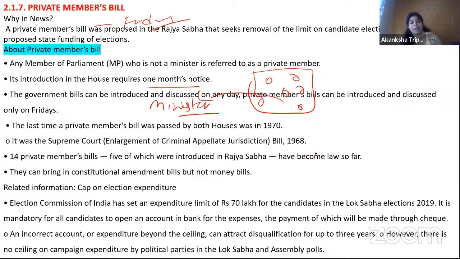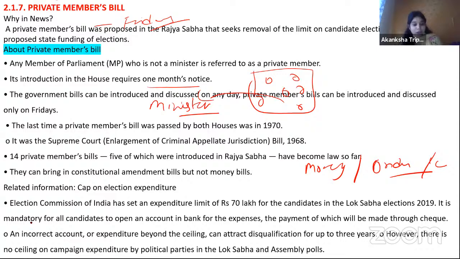Okay. फिर एक बार पढ़ लेना डिफरेंस बिटवीन द लाइक मनी बिल वर्सेस ordinary bill and constitutional bill and so on, and what kind of special power is with the president when it comes to all these bills. तो ये सारी चीजें डिटेल में पढ़ लेना.